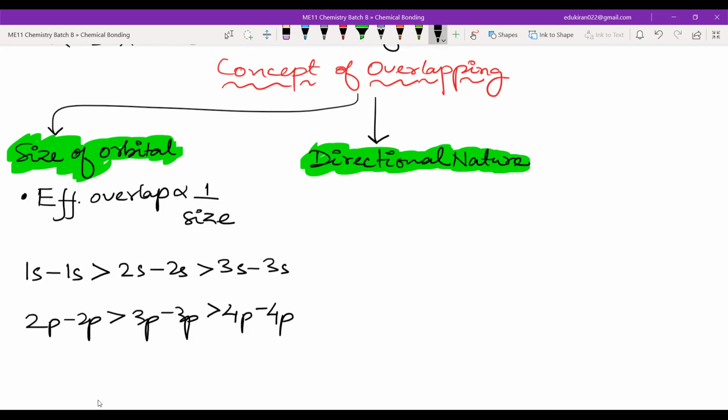So we all know which is more directional, s or p? You have studied this. Which is directional in nature? P orbital. P orbitals, very good. P orbitals are directional in nature.